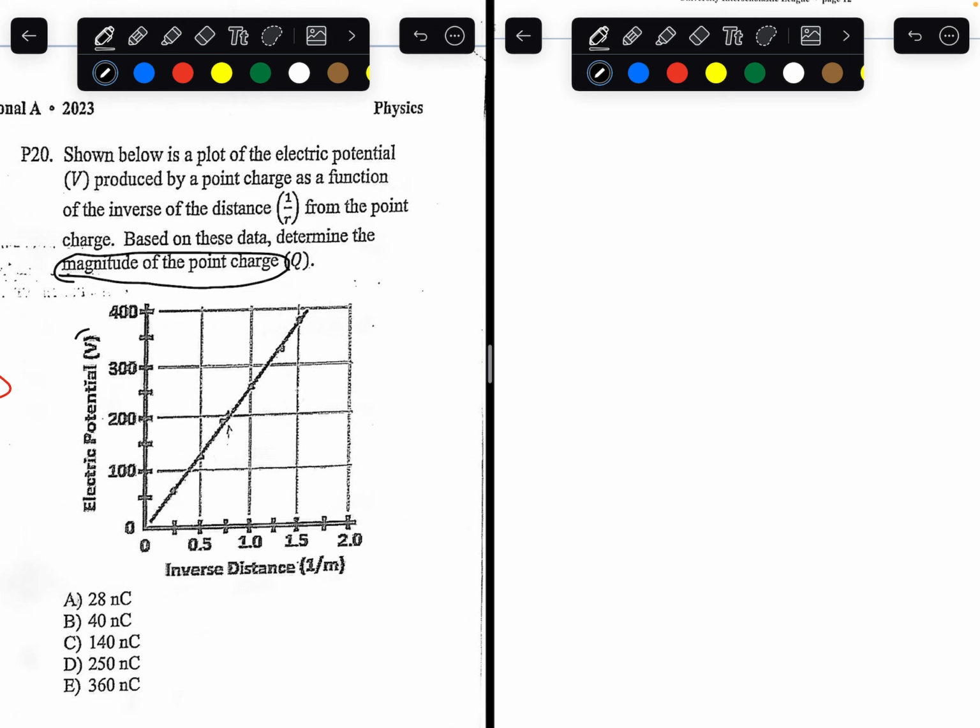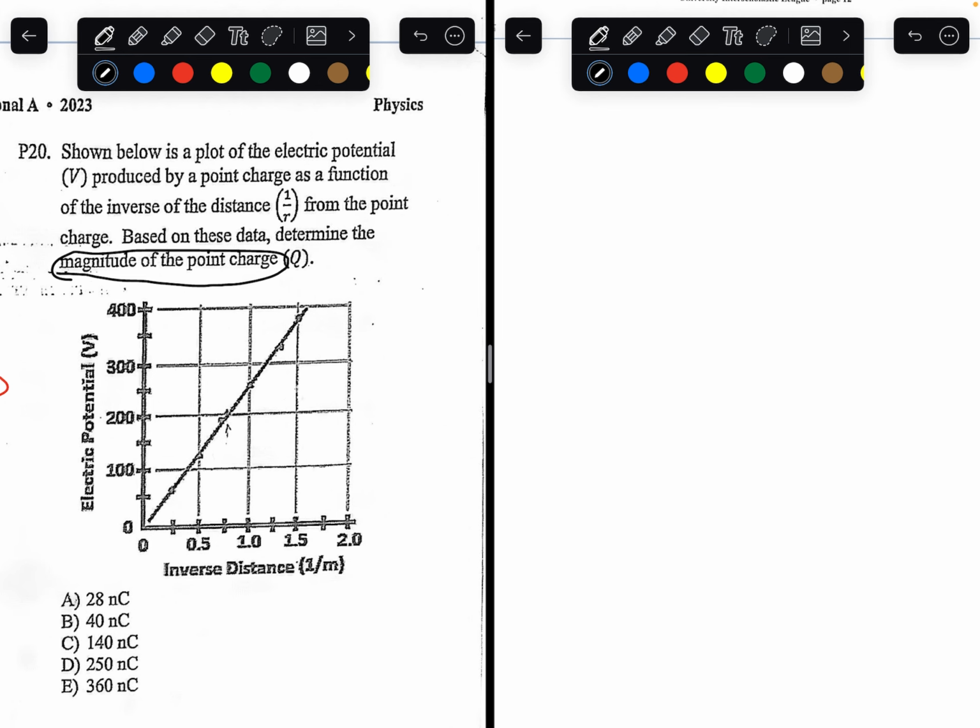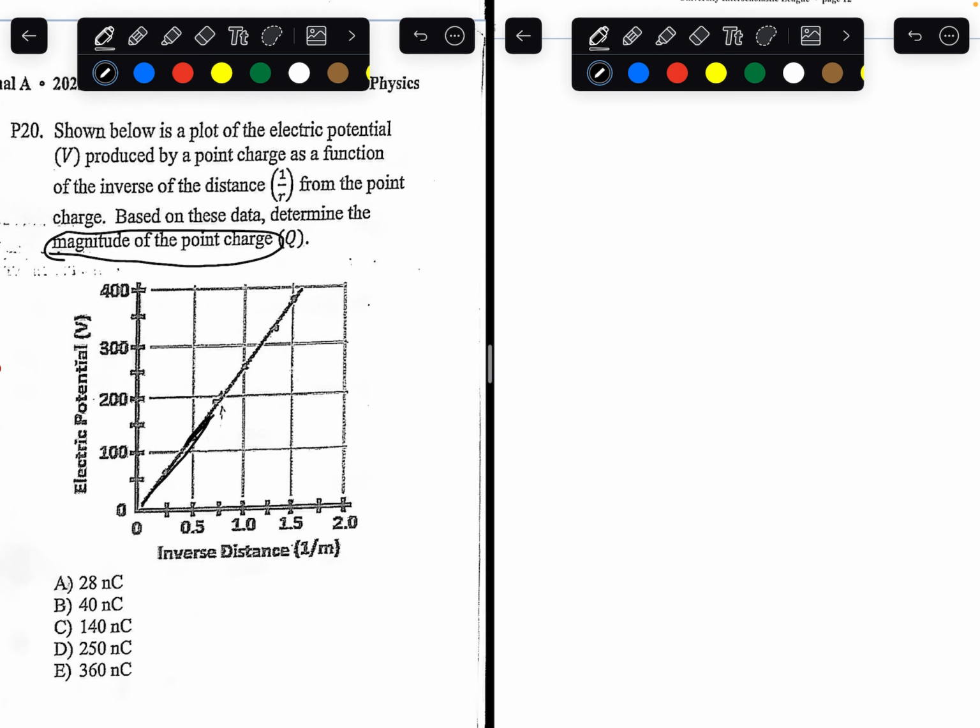So we're given the voltage or electric potential and the inverse of the distance. So what would the slope of this line be in terms of those two? The slope of the line is equal to the rise divided by the run, or change in y divided by change in x. What is the change in y? That's the electric potential, so that's voltage. And the change in x is the inverse distance, so that would be 1 over meters. So the slope is essentially equal to voltage times meters.